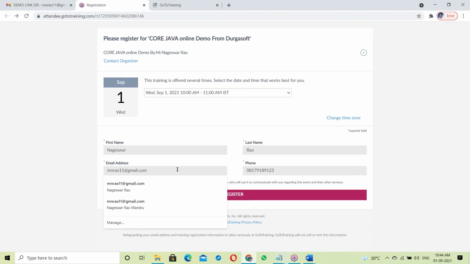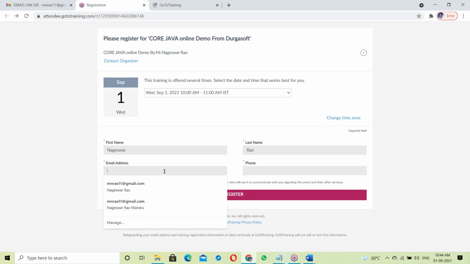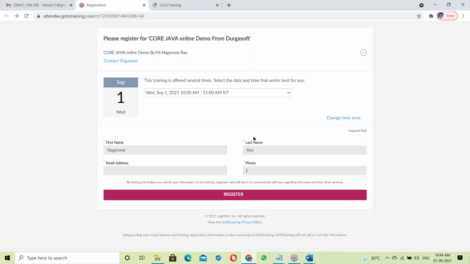This is called the front end. Suppose we are filling in some details: first name, last name, next email address, phone number, like this. We fill in this information and register. This is called the front end.